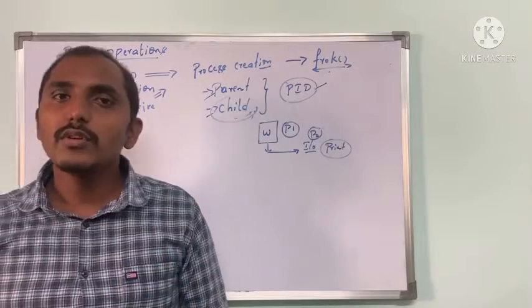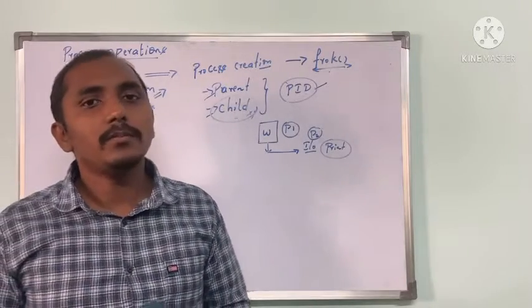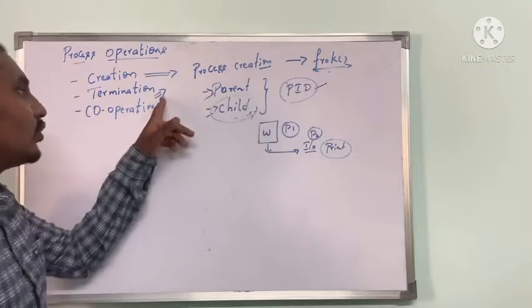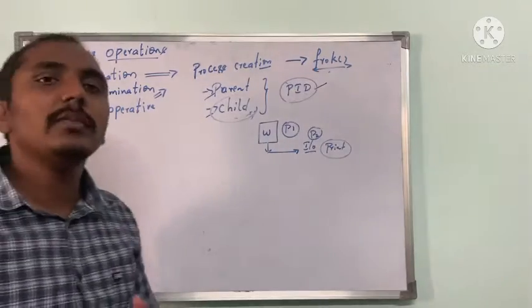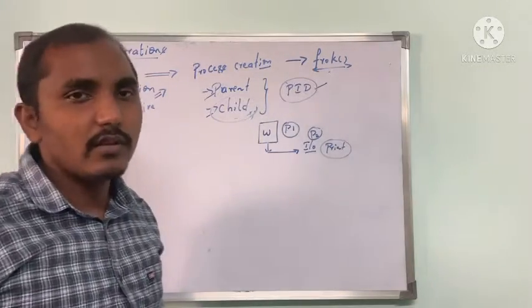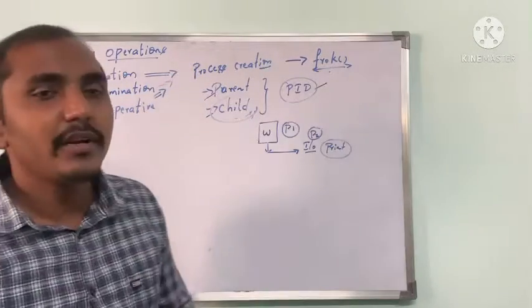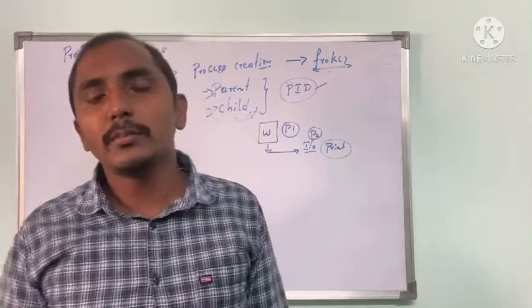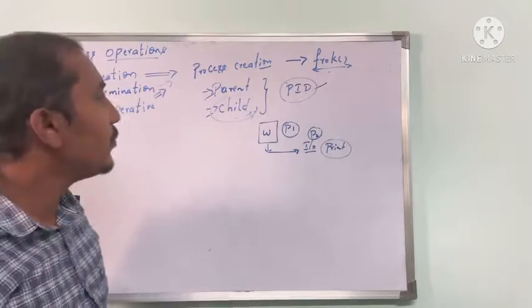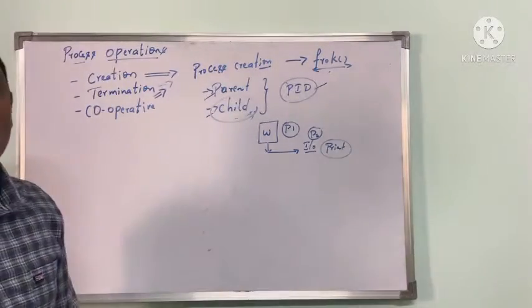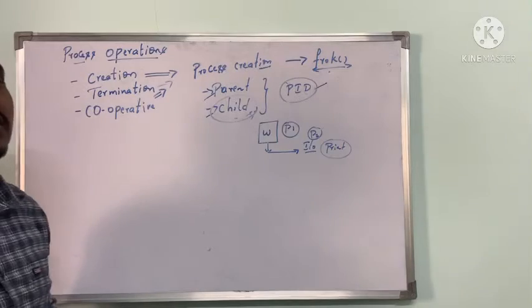In that case also, we are going to terminate the process, which will be forcefully terminated by the user, or by the operating system itself. That is about termination. Termination is, once the process has completed its execution, we remove that process from execution, which is called process termination.